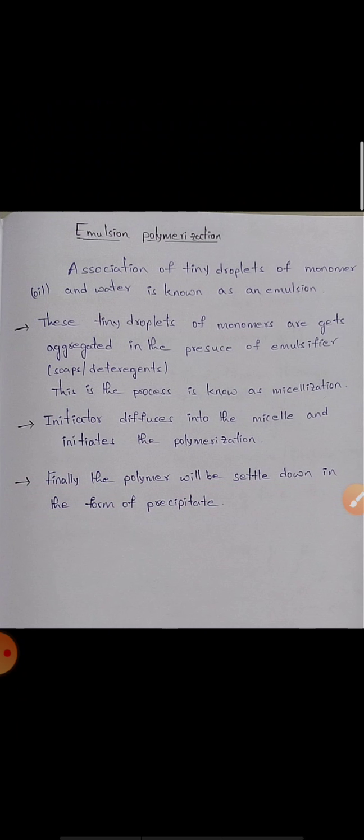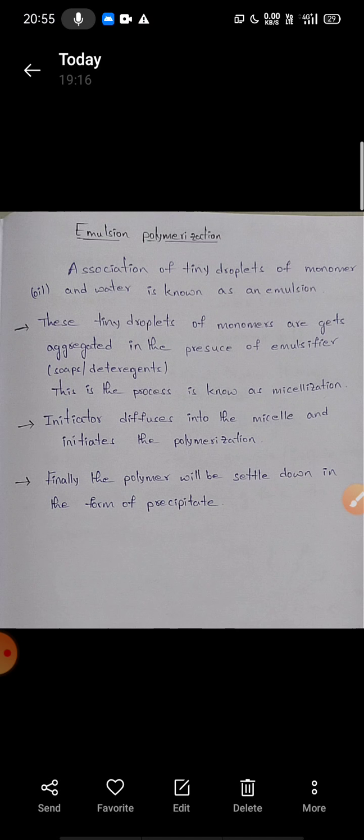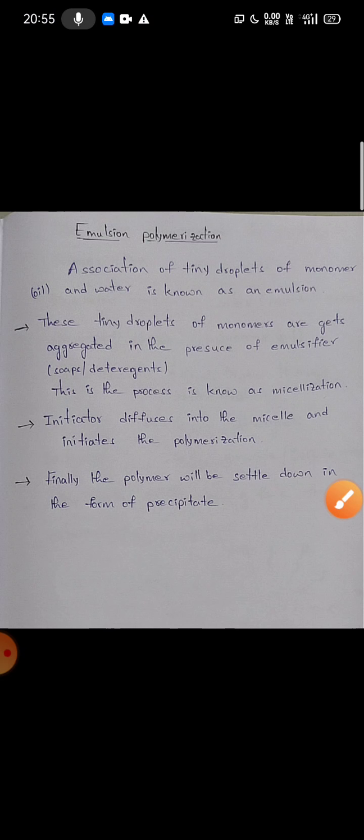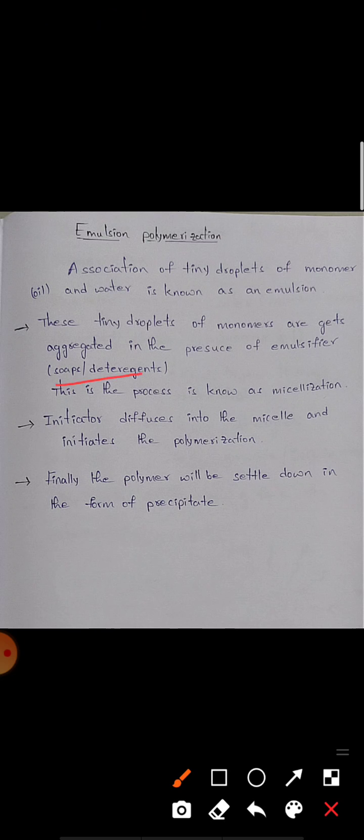Emulsion polymerization: association of tiny droplets of monomer oil and water is known as emulsion polymerization. These tiny droplets of monomers get aggregated in the presence of an emulsifier like soaps or detergents. This process is known as micellization.